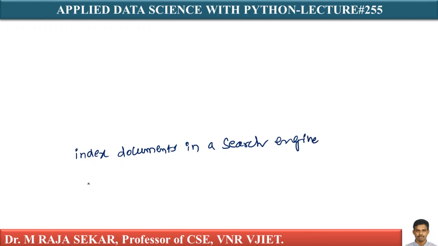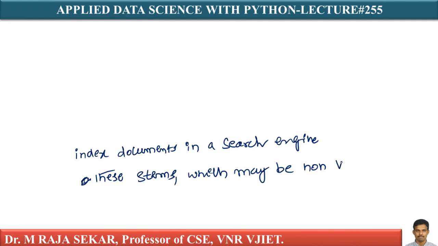These stems, which may be non-valid words, are the important point. That's why I am emphasizing that these stems, which may be non-valid words, are only processed internally to search documents and are never displayed to the user.